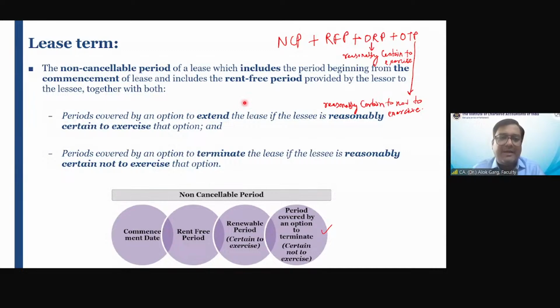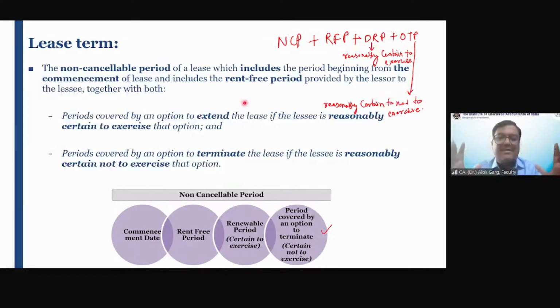You will lock that premises, continue the possession, and use it as, for example, a warehouse, or you will sometimes visit that premises. There is a high chance of taking it into custody because you don't have to pay anything. Zero rental, because you have paid for 9 years and the last 3 years is a rent-free period. So there are high chances that you will use that rent-free period also. You can sublease also, right, Sumit? So friends, in that case, the lease term is equal to 12 years.